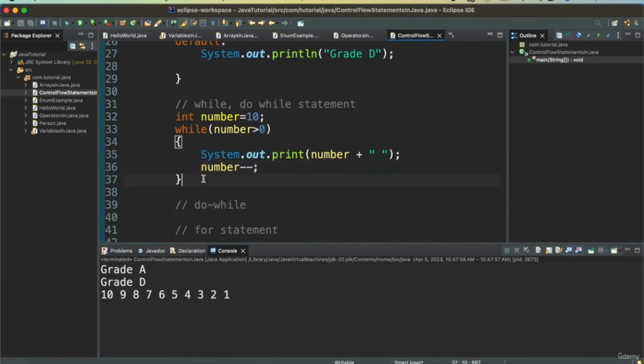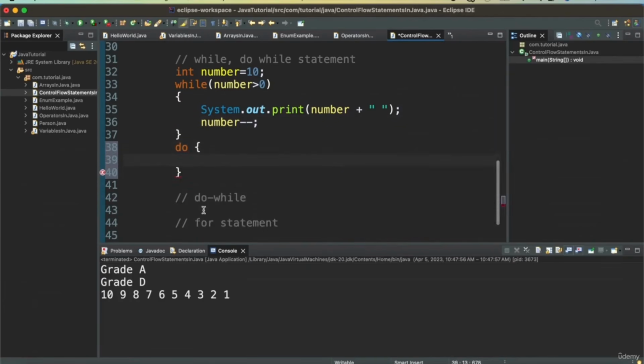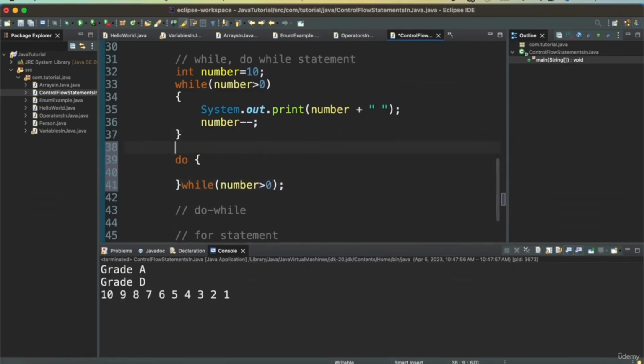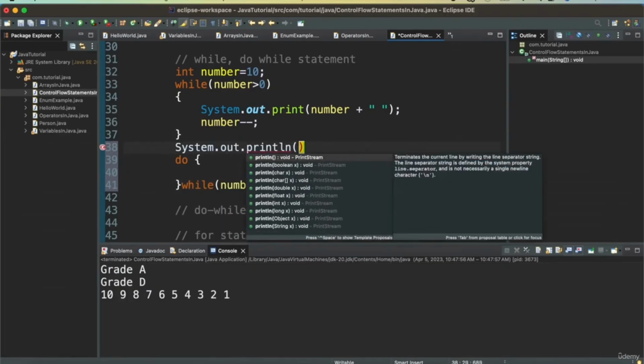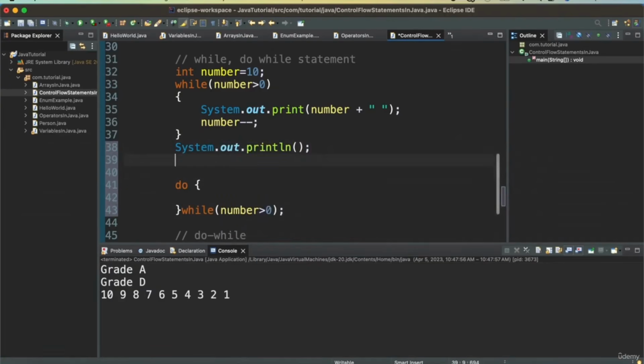Do while is almost similar to while, just that the first statement is always printed. It checks the condition after the first statement. So suppose number is greater than 0. System.out.println, I'll just have a simple print statement so that it goes on the next line. And then I'm again initializing the number with 10.